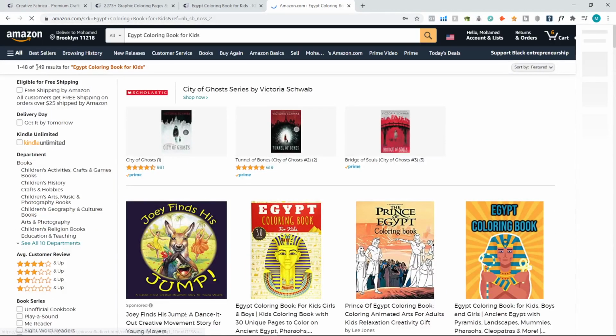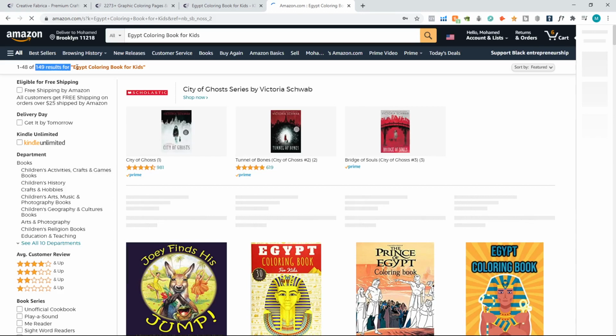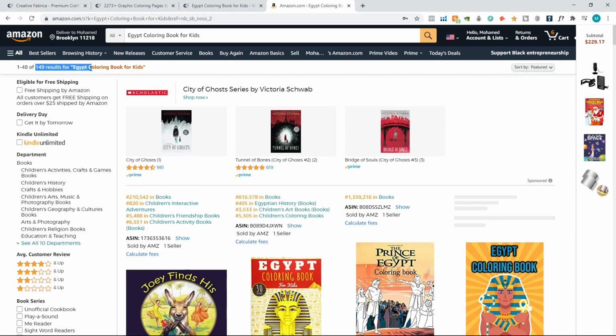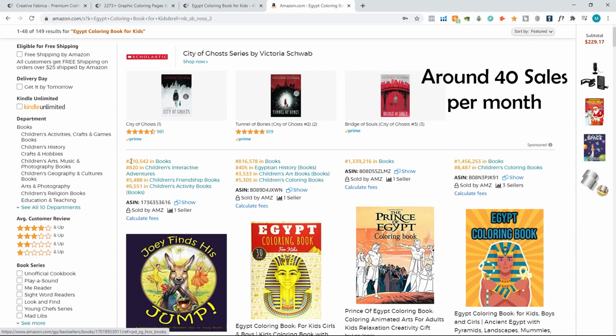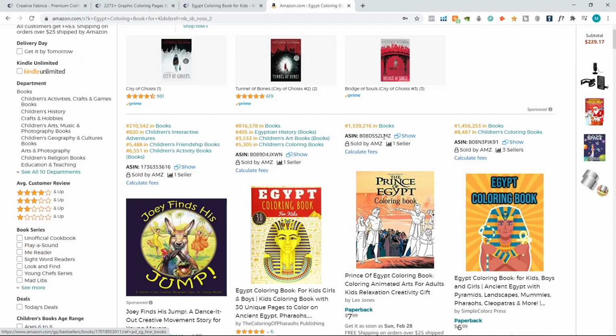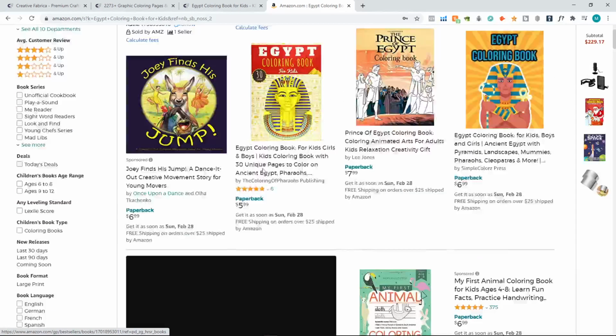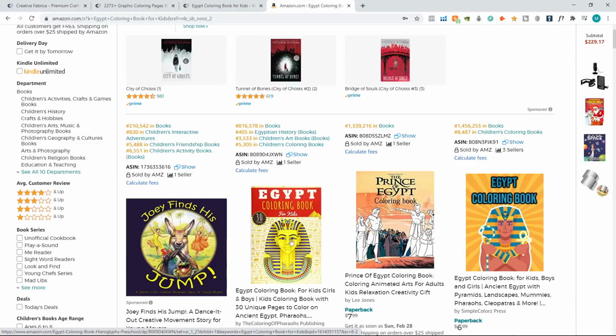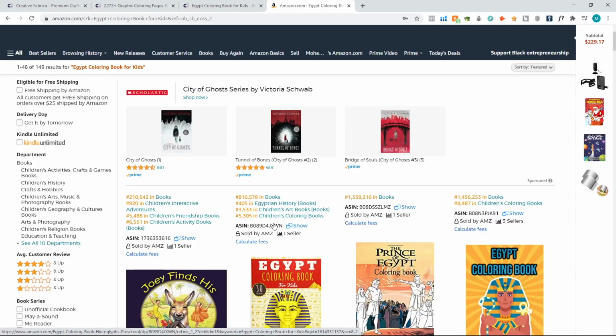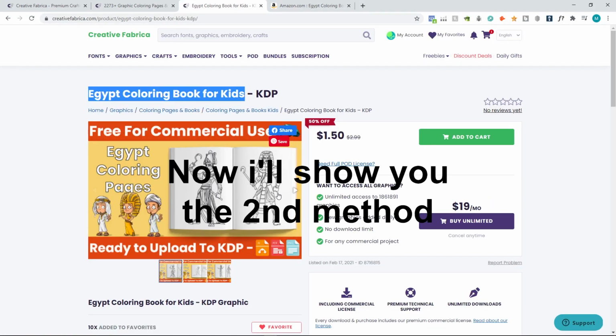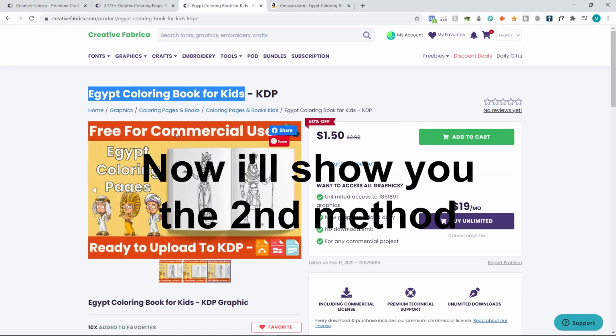You have 149 results popping up, so there's literally no competition here whatsoever, and these books are selling. So this one is ranked 200,000, this one is ranked 800,000, 1 million, 1 million. The cover is like really simple, and the interior is literally right here if you want it.